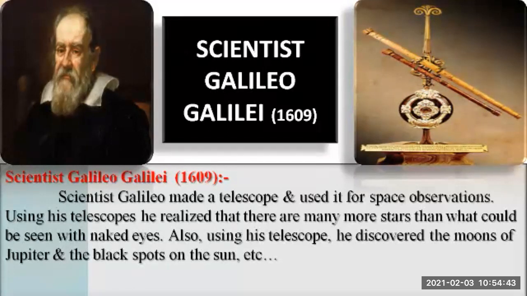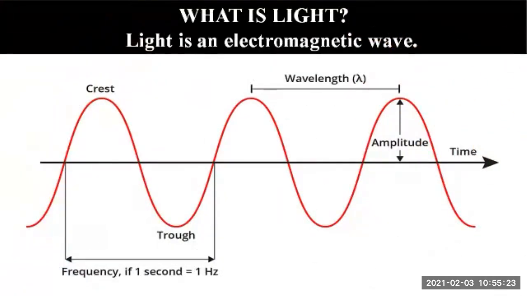Also, using his telescope, he realized that there are many more stars than what could be seen with the naked eyes. He also discovered the moons of Jupiter and the black spots of the sun, etc. So this was a great achievement, made only with the help of Galileo's telescope. That telescope made a great achievement in observing the different celestial objects in the sky.